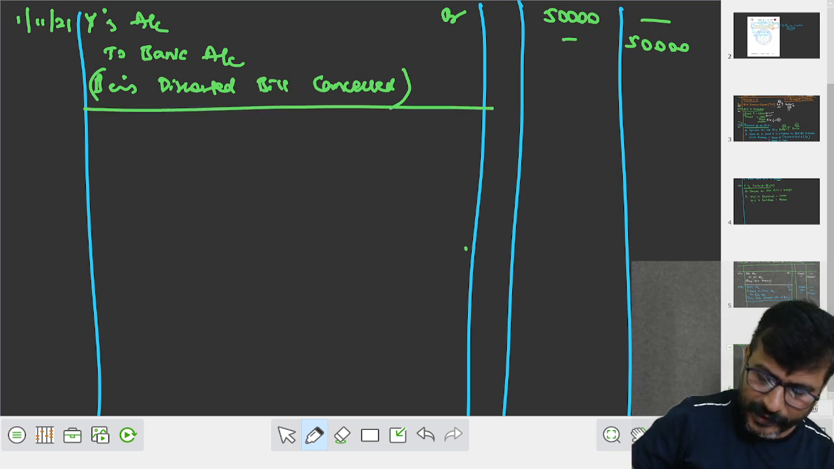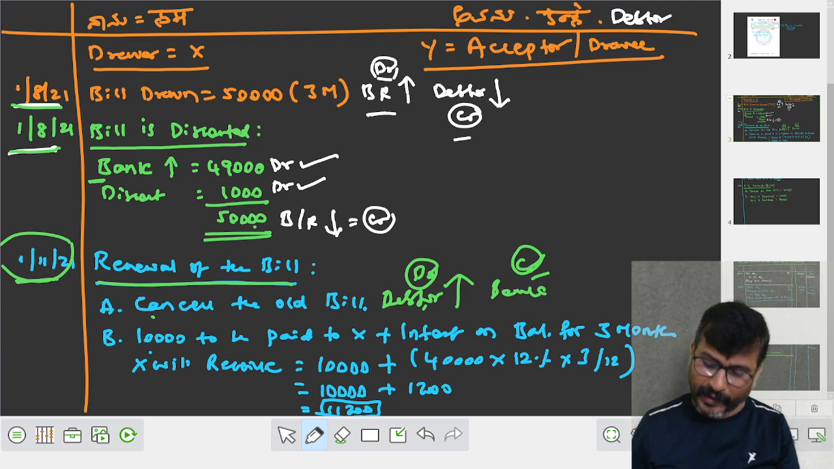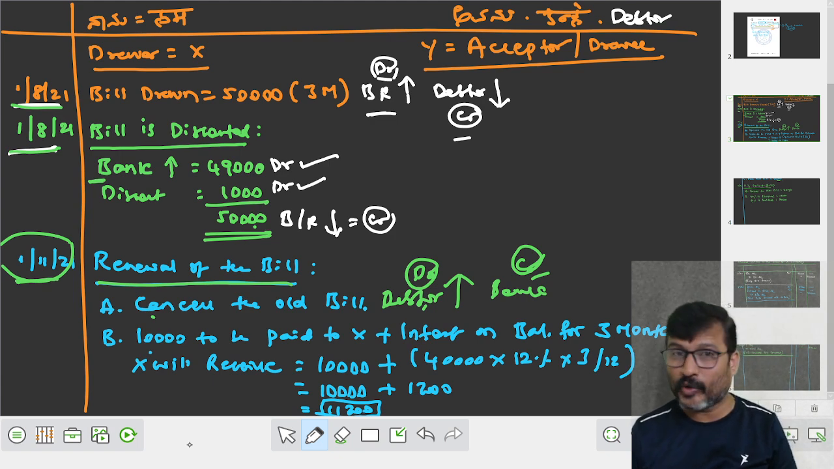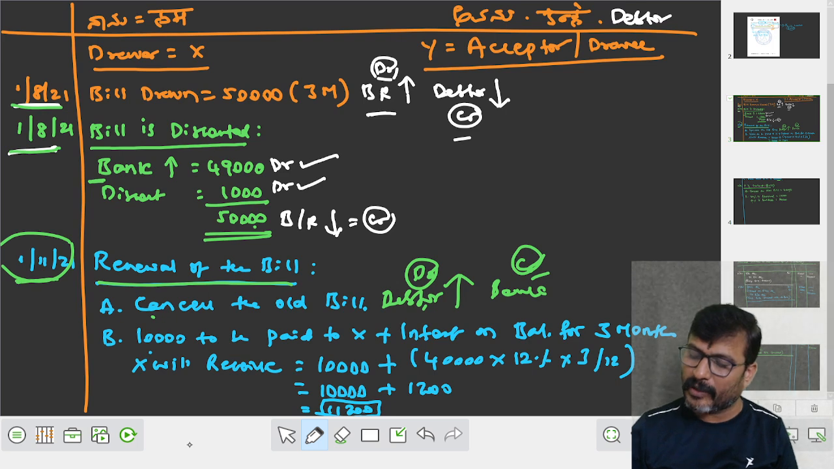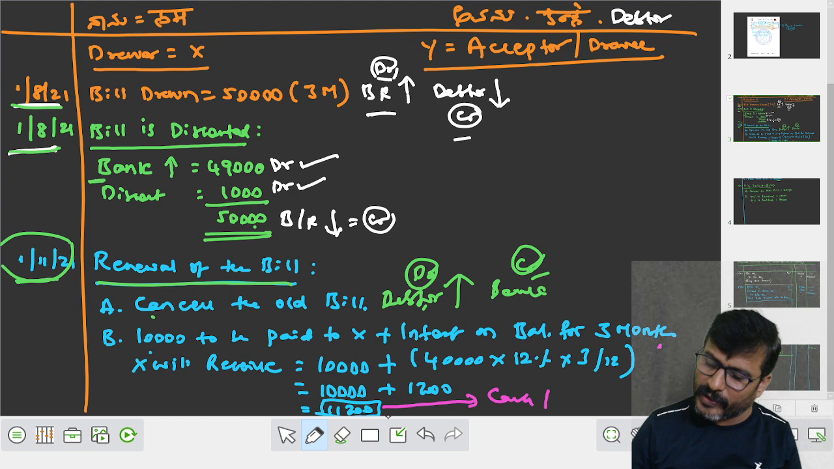Did you understand, my dear student, what happened when the discounted bill is cancelled? देखिए ना बाद में क्या हुआ discounted bills के बाद में. What have you done here? 10,000 rupees to be paid immediately to X along with the interest on bills for 3 months. When the amount is paid to X, X will receive the money. How much will X receive? He will receive an amount of 11,200. 11,200 cash increases, it is to be debited.